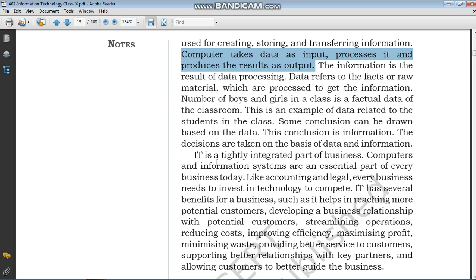Okay. So IT is a tightly integrated part of business. Computers and information systems are an essential part of every business today. Not only in business, in every sector, the computer is an essential part. Everywhere you go, you will not see any working desk where you don't have a computer, right? So a computer is an essential part in every sector.